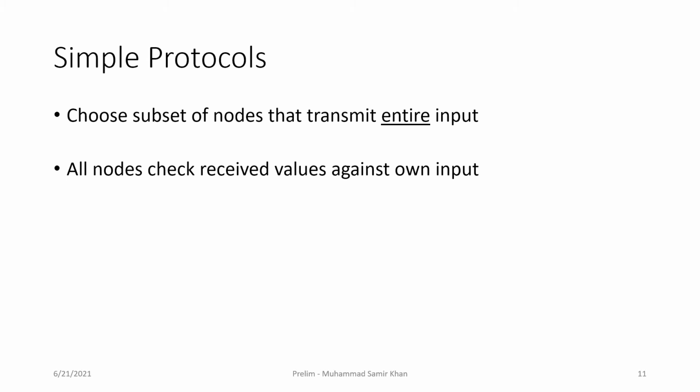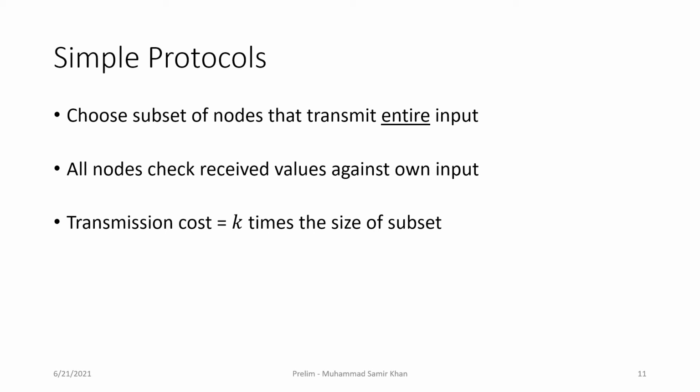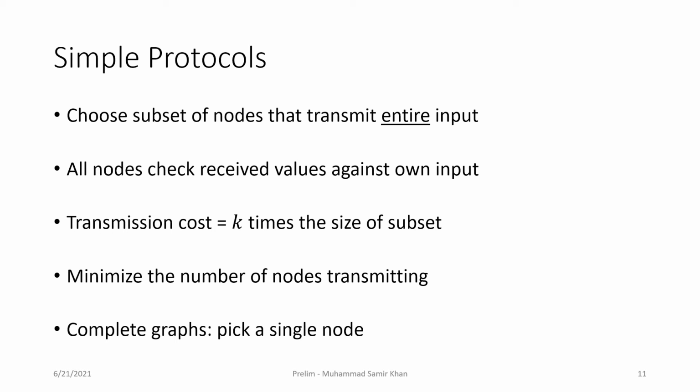On receiving messages, nodes check the received values against their own input. We want to pick enough nodes in the simple protocol such that if there is a mismatching input, then some node must be able to detect it. The transmission cost in this setting is k times the number of nodes that have been selected to transmit their input. So we want to minimize the total number of nodes selected to transmit their input. Now in a complete graph, we can just pick a single node, which would transmit its entire input. That would cost us k bits, and that would solve the problem in the complete graph.